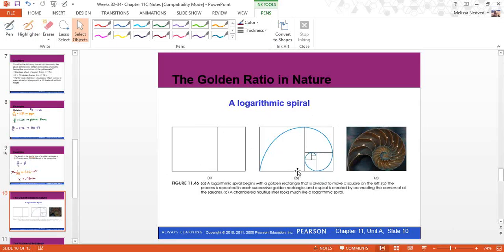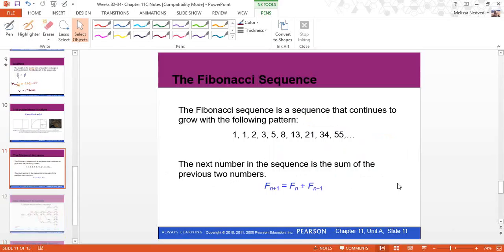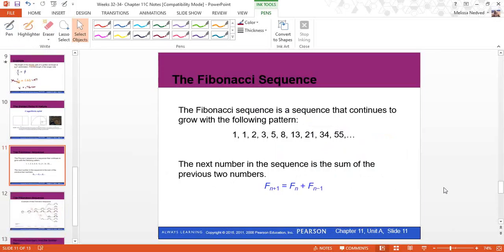The last thing we want to talk about when we're looking at the golden ratio and proportion is what we call the Fibonacci sequence. We're not going to do a whole lot with it in this chapter in terms of using it to find numbers. More so, I just want you to become familiar with it. If you continue to take math classes up through the calculuses, you will be using the Fibonacci sequence, talking about ways of creating an equation for it. In this case, I just want you to know what it is and that it exists.